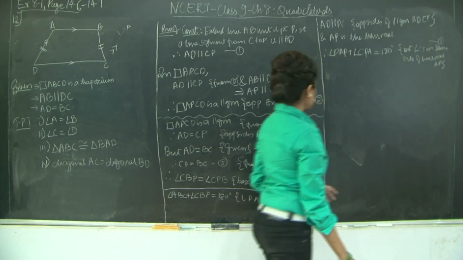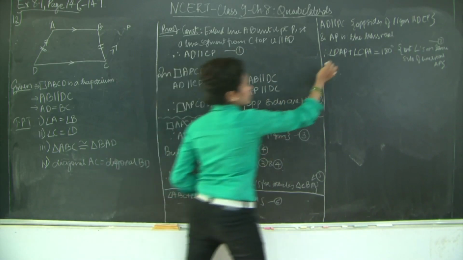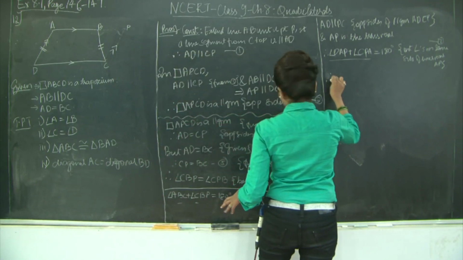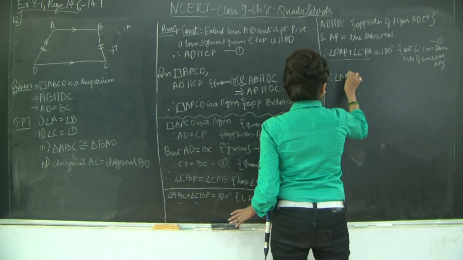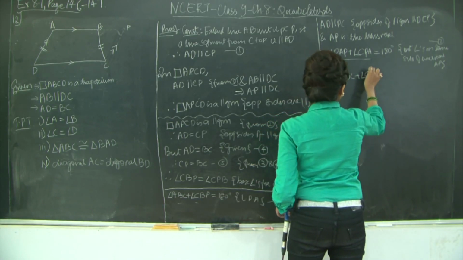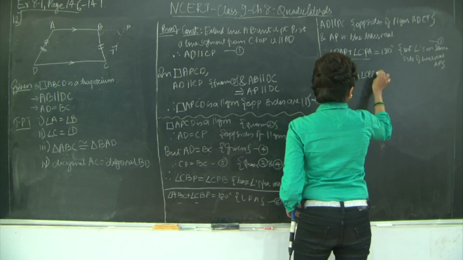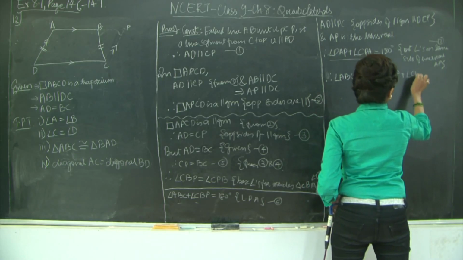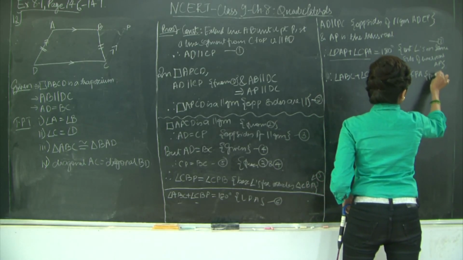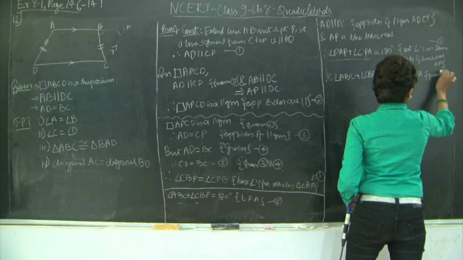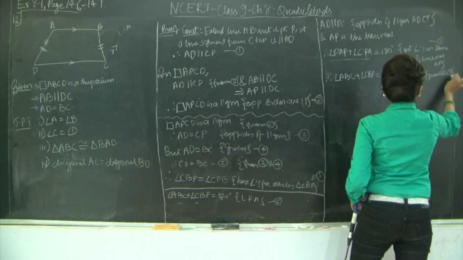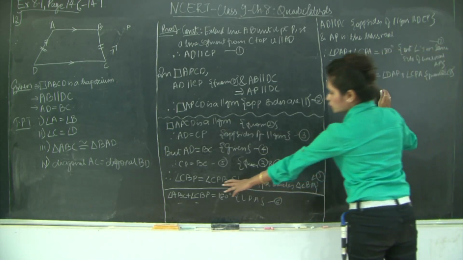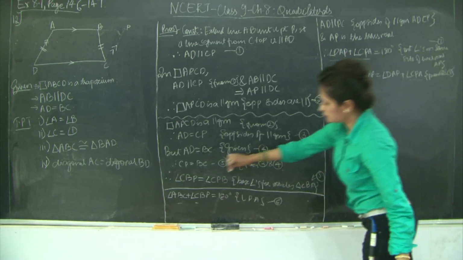So what do you get from 6 and 7? From 6 and 7 you get the left hand sides equal because both are equal to 180 degrees, right? Therefore, I'll say angle ABC plus angle CBP is equal to angle DAP plus angle CPA from 6 and 7. So now if you notice, over here you have CPB and you have CPA.